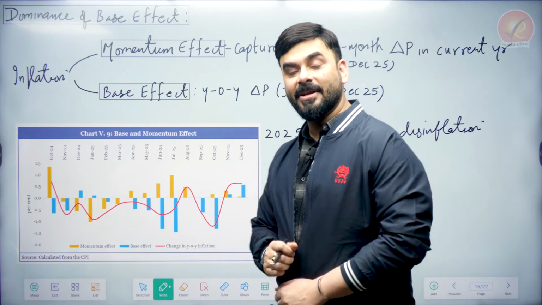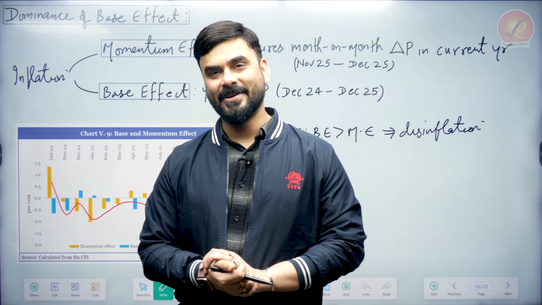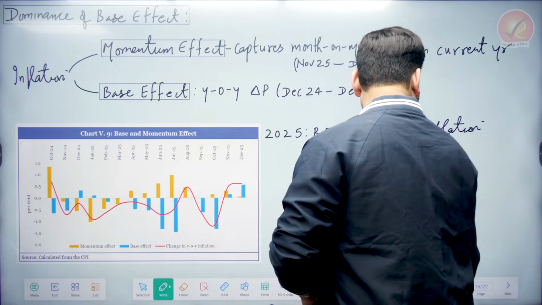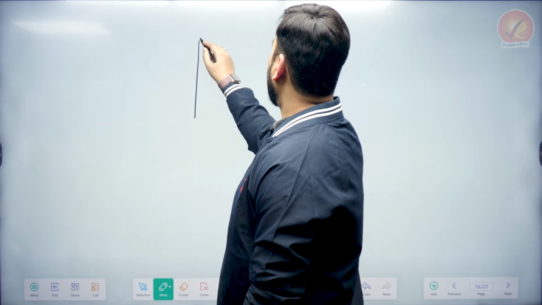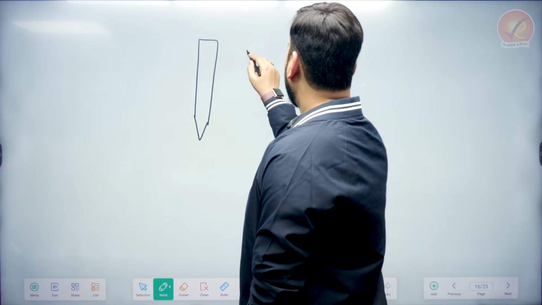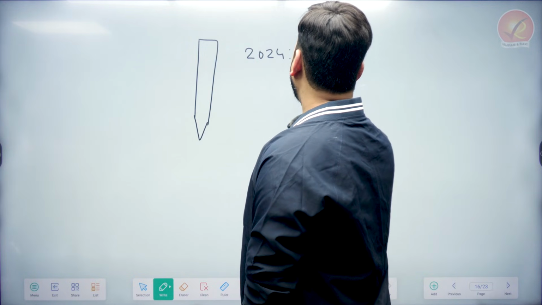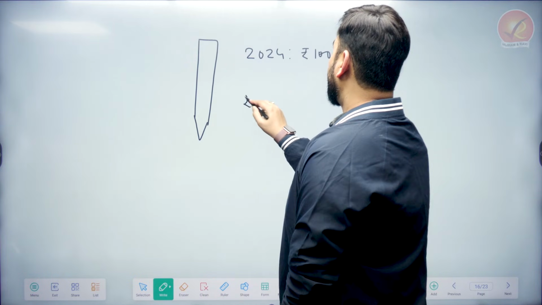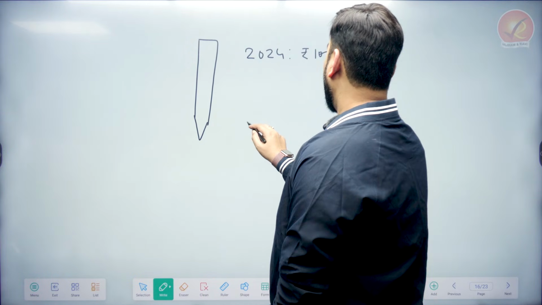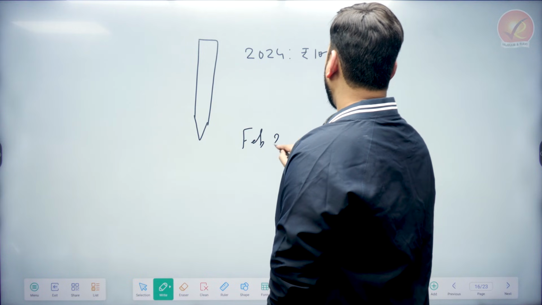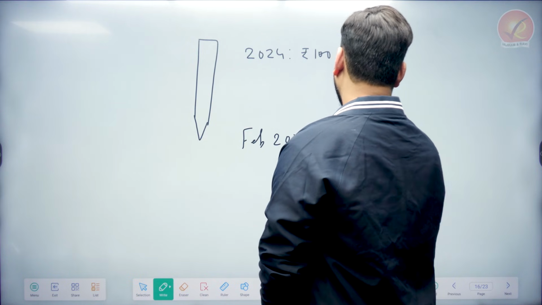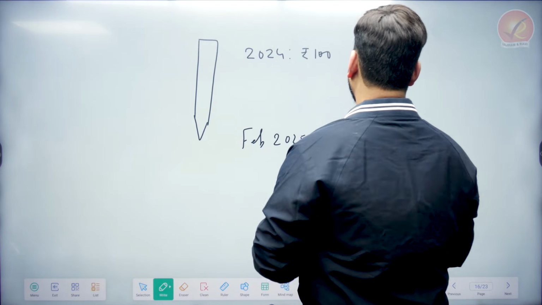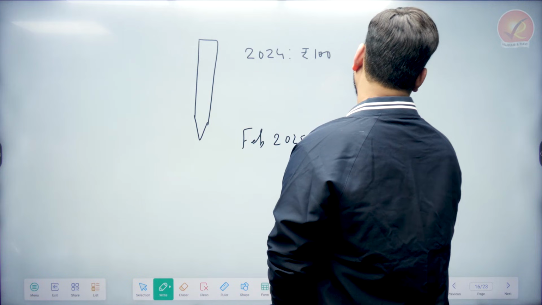Now, there is something interesting given in this year's economic survey. I'll tell you what. So for example, children, let us assume that there is a pen which I am taking. The price of this pen in the year 2024 is rupees 100, and the price of this pen in, let's say, February 2025 is rupees 120, or let's say 90.